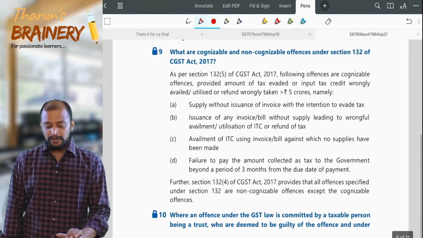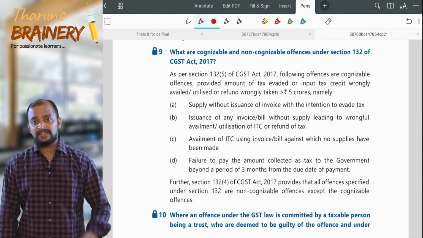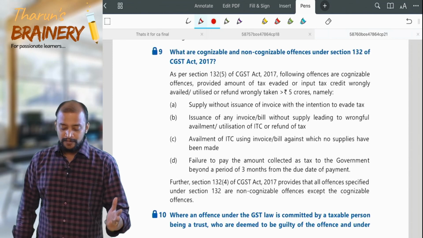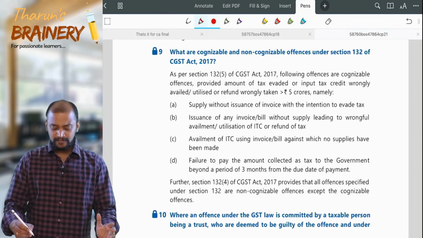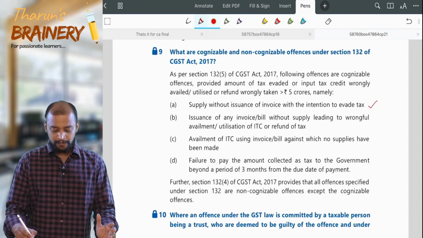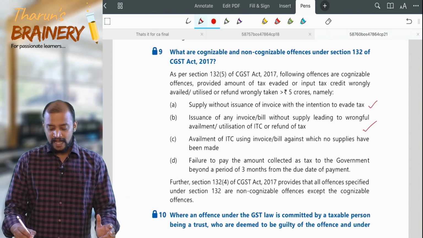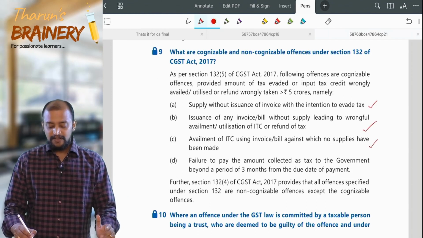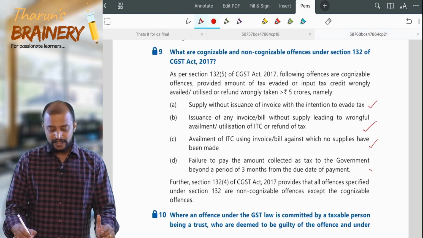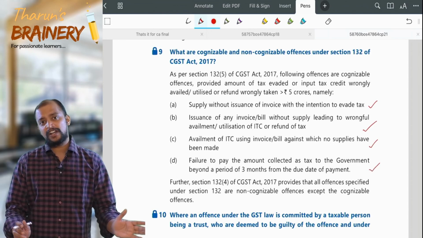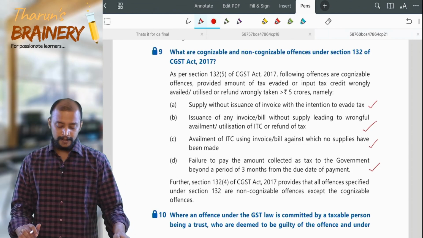What are cognizable and non-cognizable offences under section 132? First, what is a cognizable offence? Invoice default means supply without invoice, or invoice without supply, then ITC default, availment of ITC, then failure to pay the amount collected as tax to the government beyond a period of 3 months, and all other offences are non-cognizable.